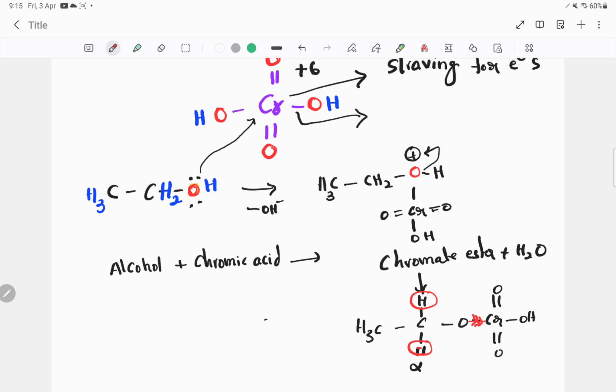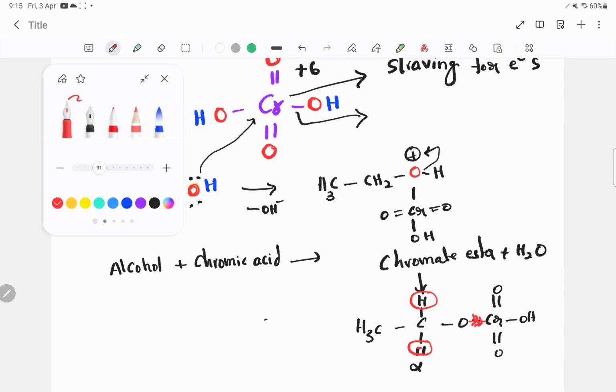Now this demon king, chromic acid, sends his assistant to remove the hydrogen. Okay, so now this is aqueous media, so water comes in.